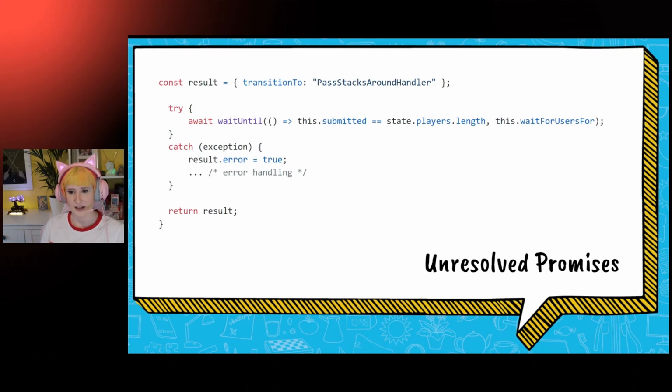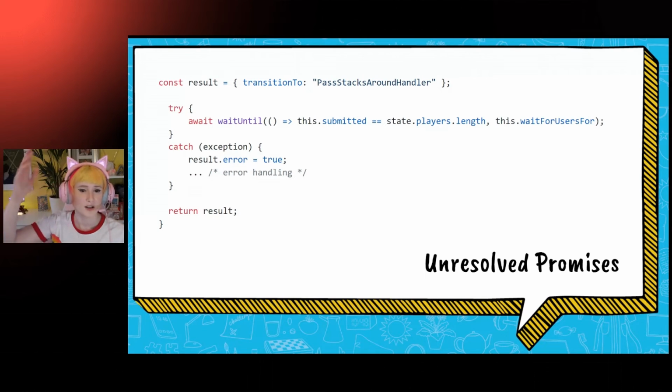And the interesting thing about the way these handlers work is we're using an async await pattern and an unresolved JavaScript promise, which is going to pause the execution of the game while we wait for user input. And this makes it possible to represent the game's control flow linearly while we wait for messages to arrive over our Ably channel. So this unresolved promise that we've got here basically pauses the code until it returns true. So say we're waiting on all of the players to finish drawing.